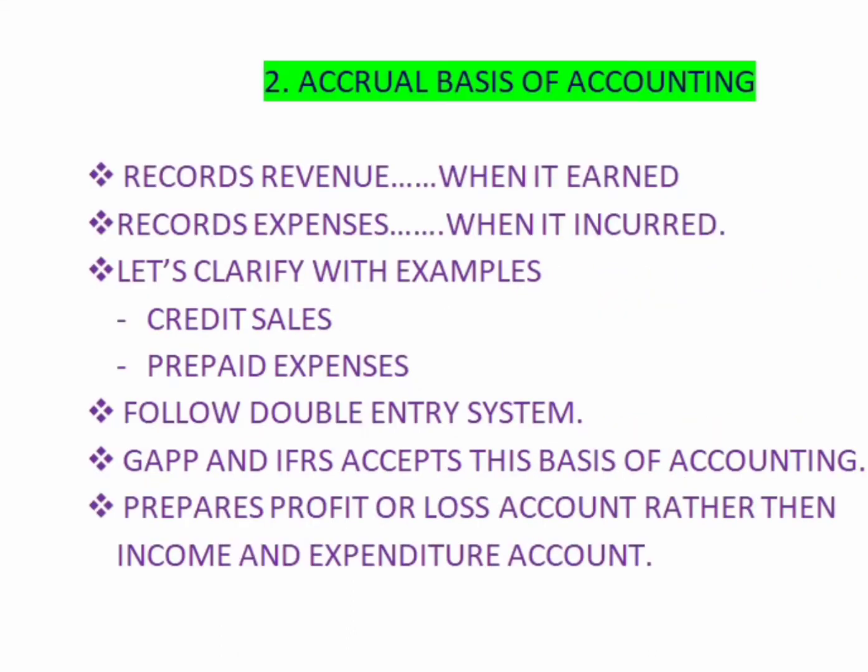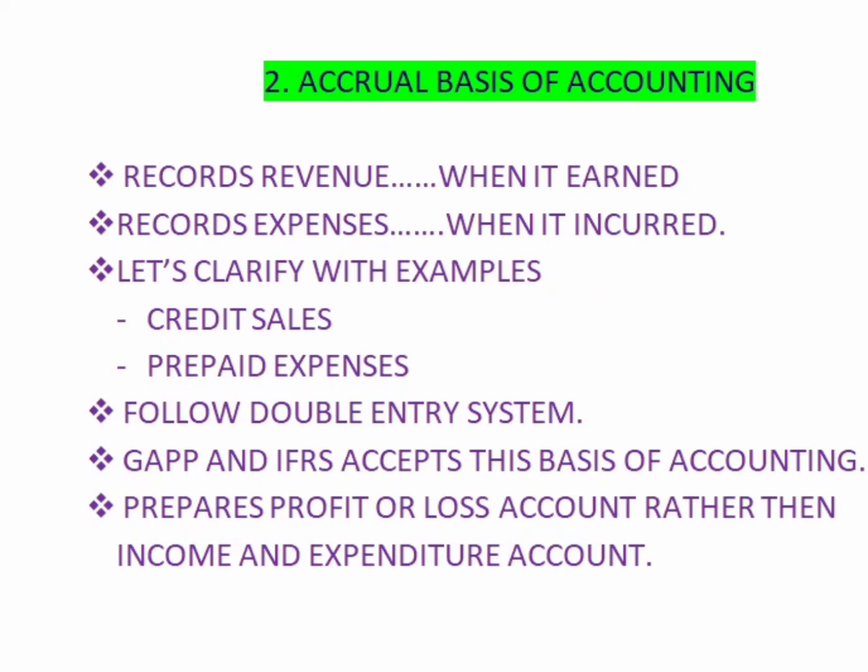After clarifying with the two examples, now on to the other features of the accrual basis of accounting. The accrual basis of accounting follows the double entry bookkeeping system, as the single entry bookkeeping system is followed by the cash basis of accounting. That's the difference between them.